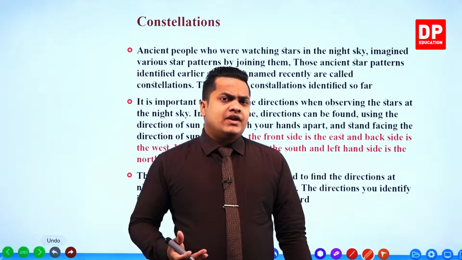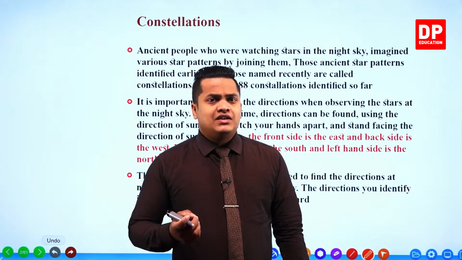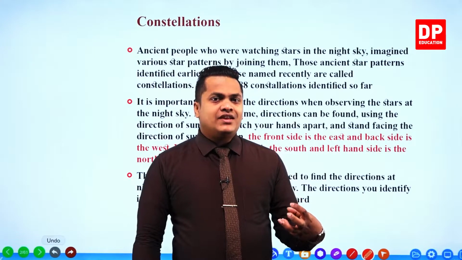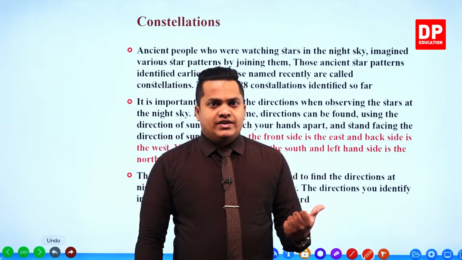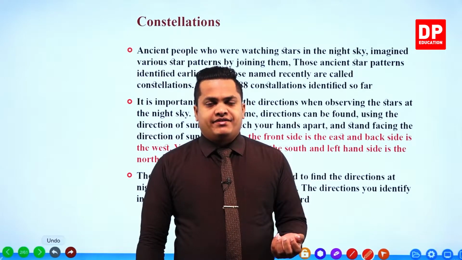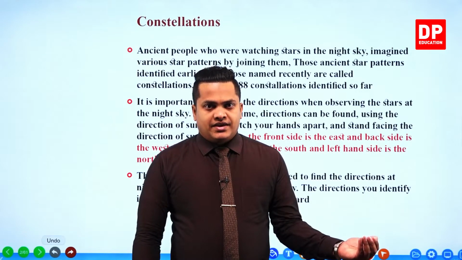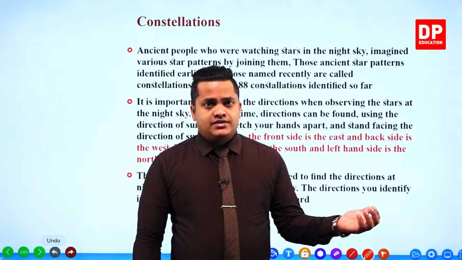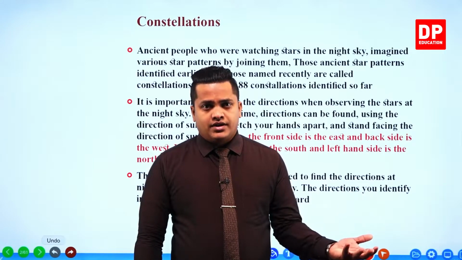In that case, my dear children, there is a small issue. What is that? We won't be able to identify the directions. That's the main issue. During the daytime we can identify the directions without any trouble, because the direction where the sun rises can be referred to as the east direction.